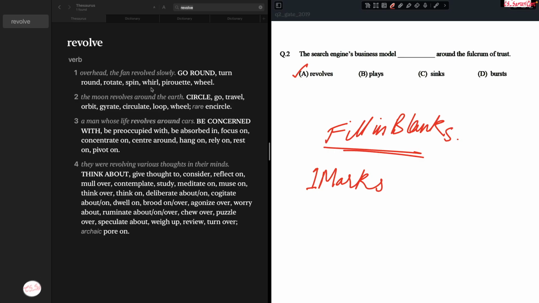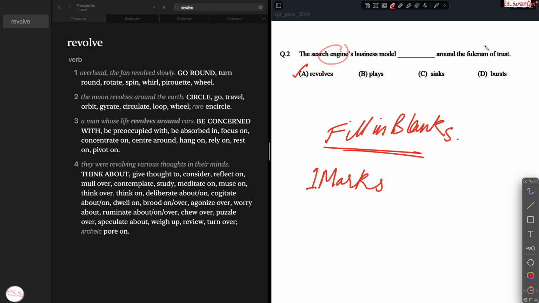First of all, this is the dictionary definition of revolve. It is a verb. Overhead, the fan revolves slowly: go around, turn around, rotate, spin. Something that is going around, turning, like that.